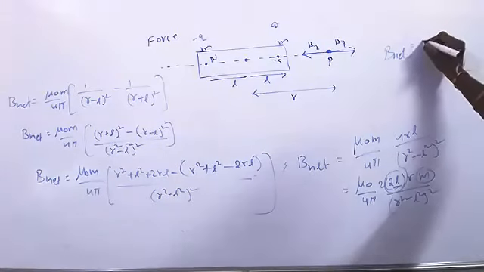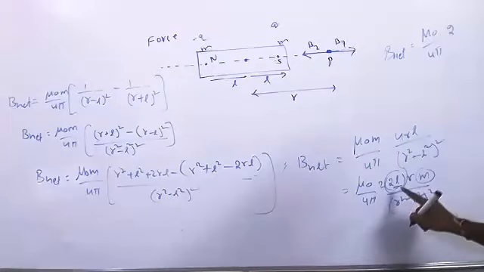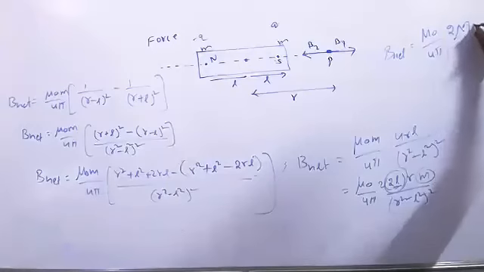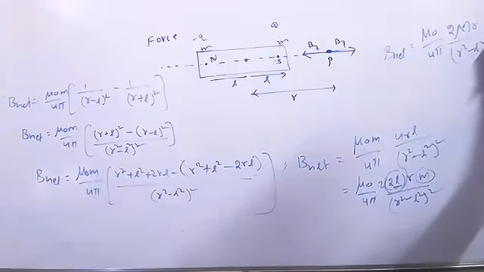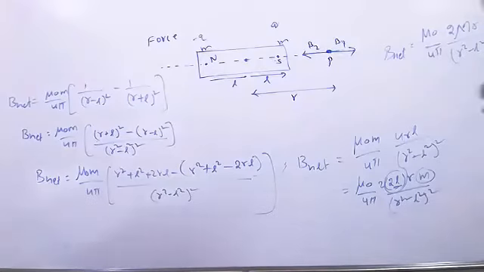You can write mu naught by 4 pi, 2 into capital M into R by R square minus L square whole square. This is what you will get.